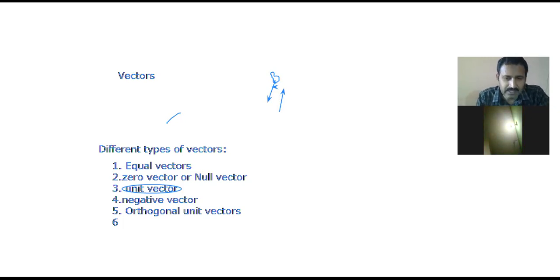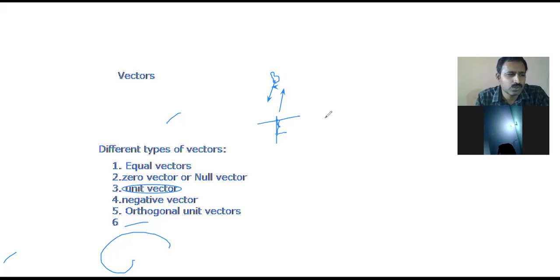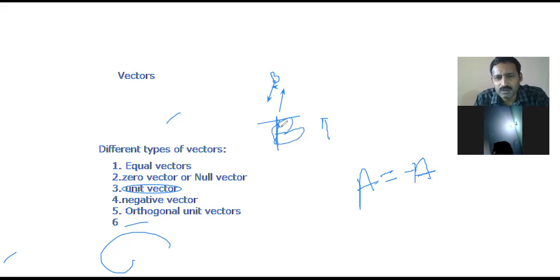See here, for suppose this is called A. So actually, how do we represent the negative vector?